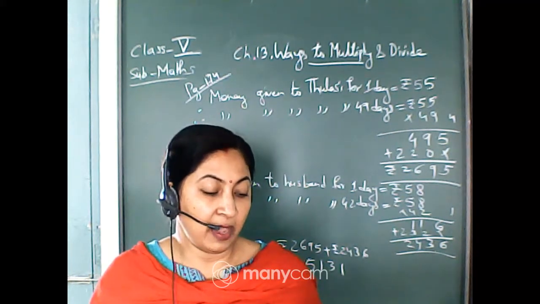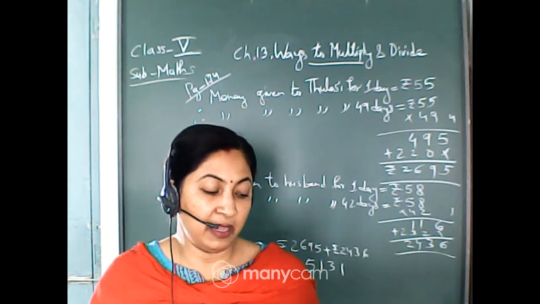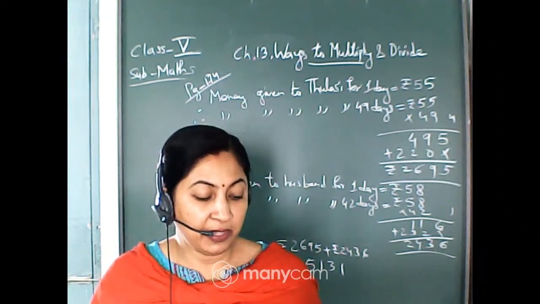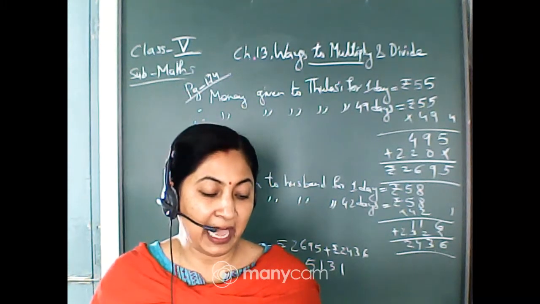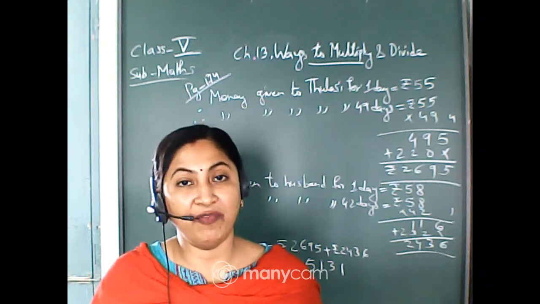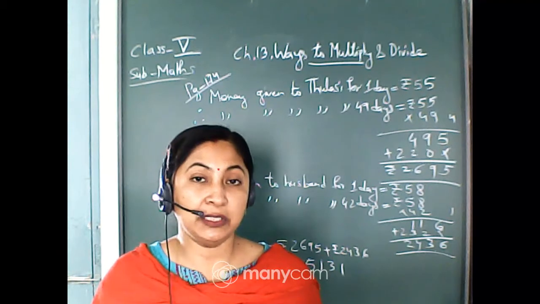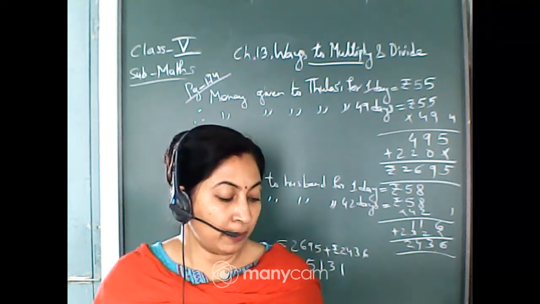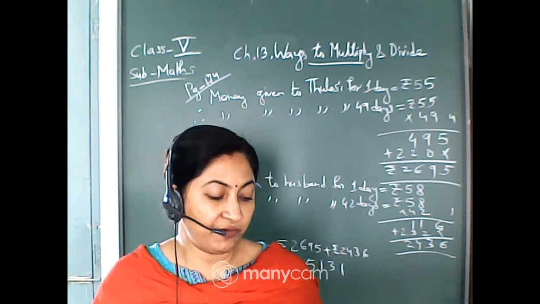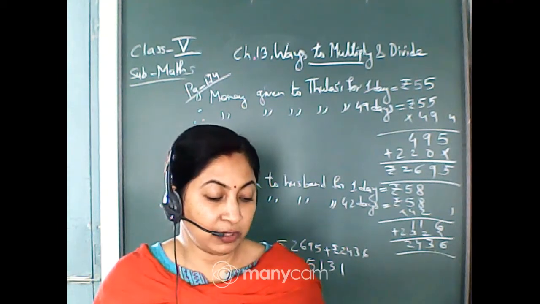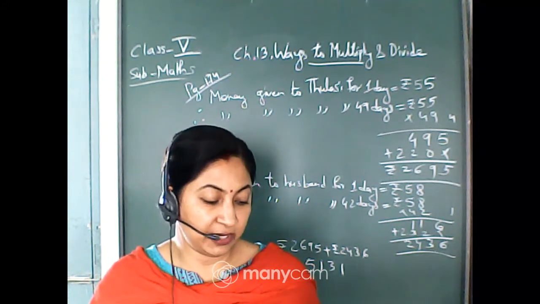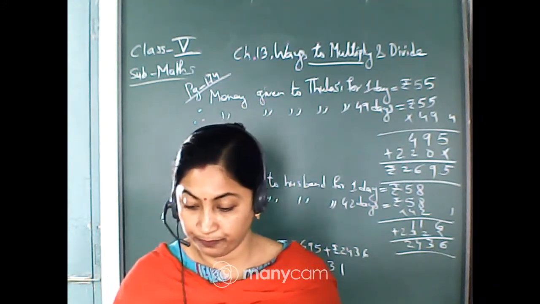First one is Haryana, rupees 135 per day. Then for Rajasthan state, it is rupees 73 per day. Then Madhya Pradesh, rupees 97 per day, and Orissa, rupees 75 per day. Now based on this, there are some questions that we will solve. Question number 1. The table shows the amounts fixed by 4 states. Now here the table shows the 4 states, we have already read it.